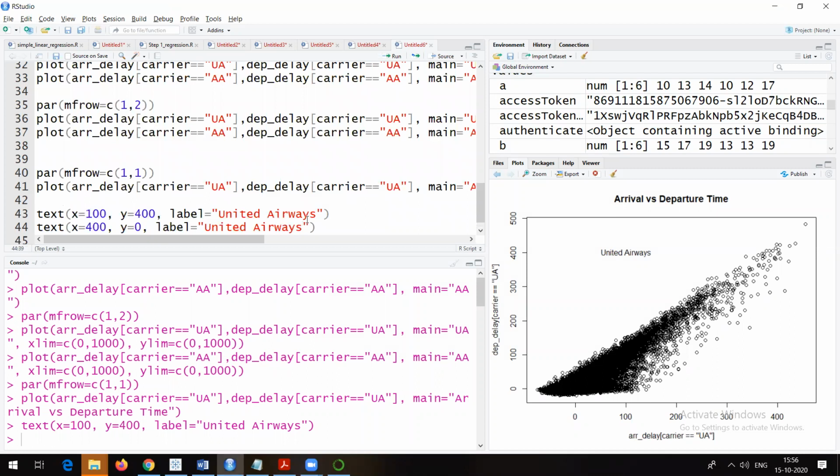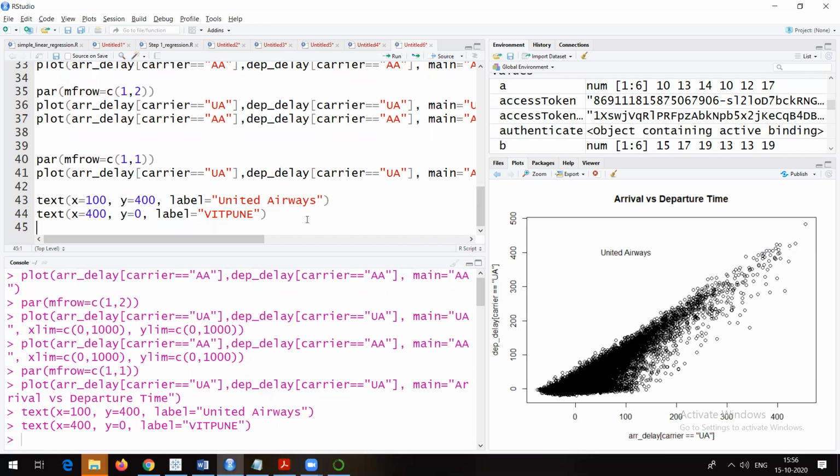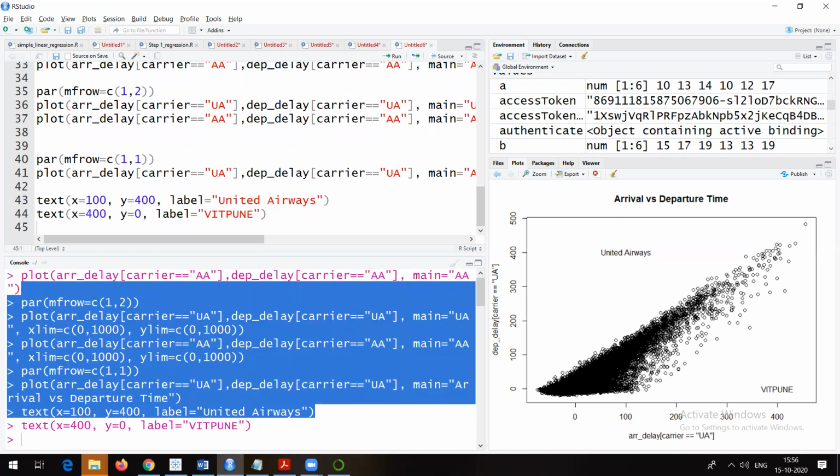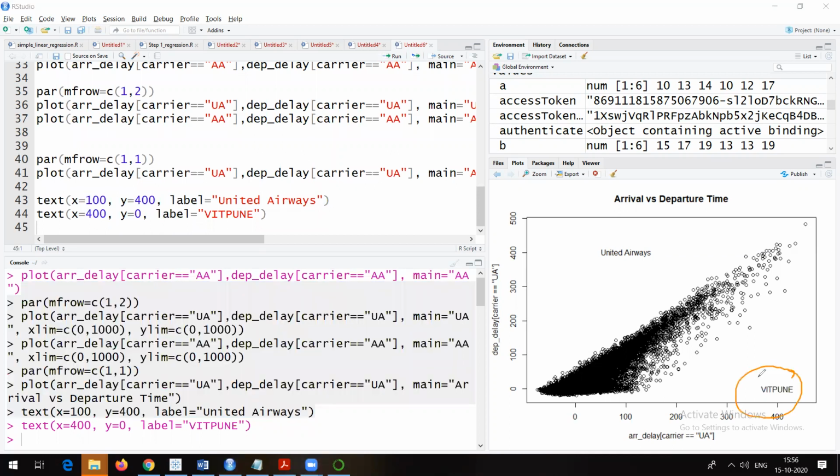Whatever you want. Suppose I want VIT, something like this. So control enter. You will be able to see that particular name at 400, 0: X 400 and Y 0. Now you are able to see that, right? And again, you have a lot of options to go and color the things. All these things are definitely going to help us decorate the plots so that it will be easy to understand.